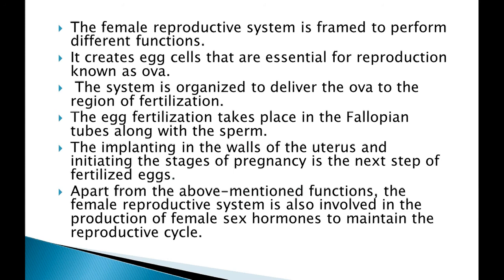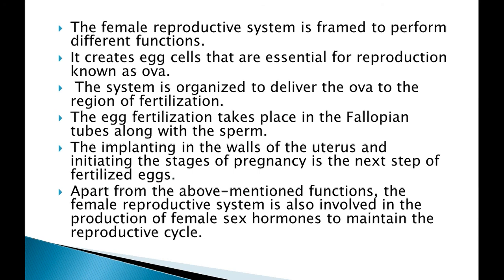Basically, the egg reaches from the ovary to the fallopian tube, and there the sperm comes in contact with the egg, and then it leads to a process known as fertilization. After fertilization, a zygote is formed, and it reaches the uterus, and then the pregnancy starts after the fertilized egg.